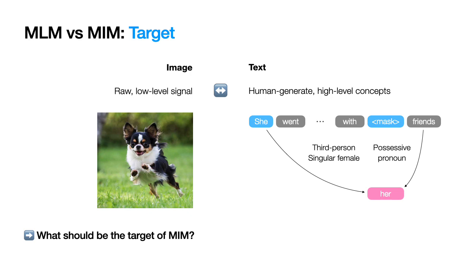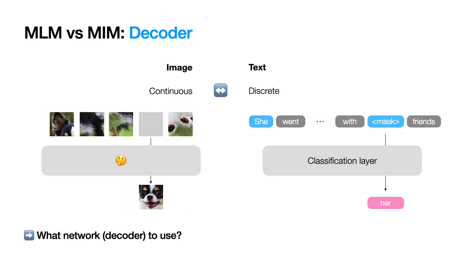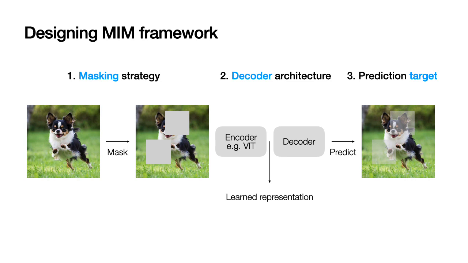We can expect that the model would learn high-level concepts such as grammatical rules from mask language modeling. However, it is unsure if the prediction of low-level signals enables the model to learn representations that are useful for high-level visual recognition tasks. Third, image pixels are continuous, whereas text tokens are discrete. Classification-based MLM framework is not directly adaptable to image modality. This raises the need for a decoder architecture or a framework suited for images.